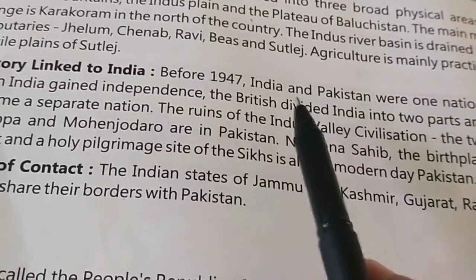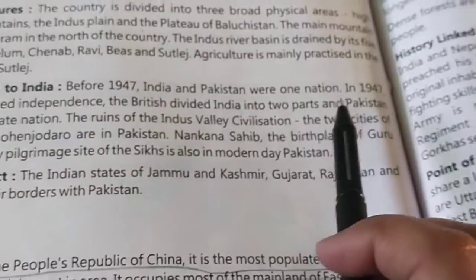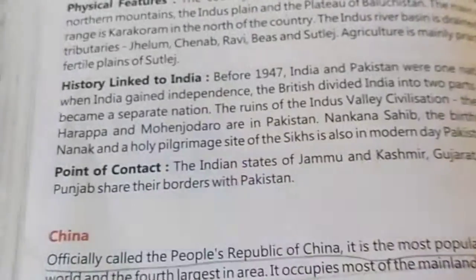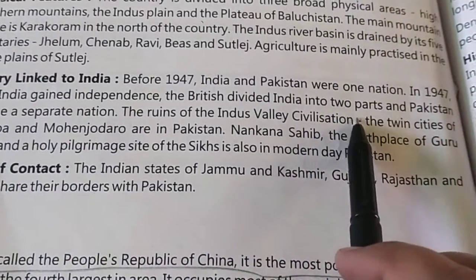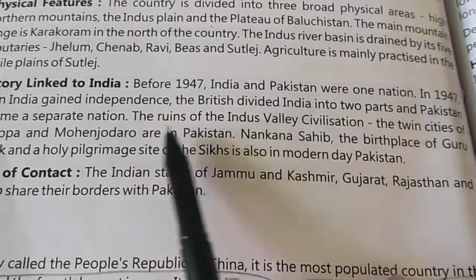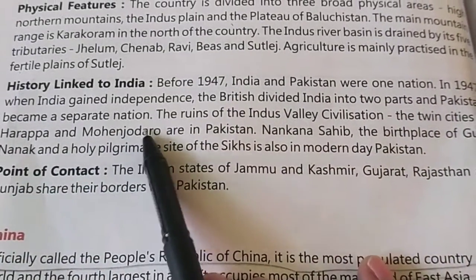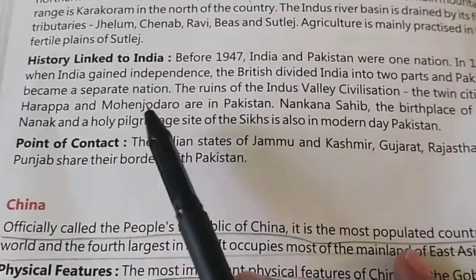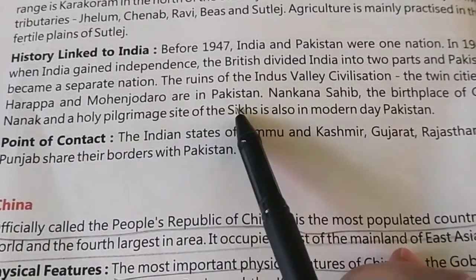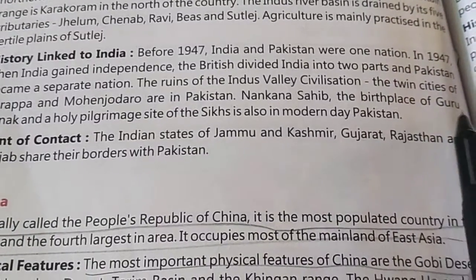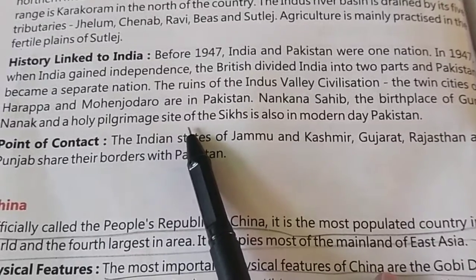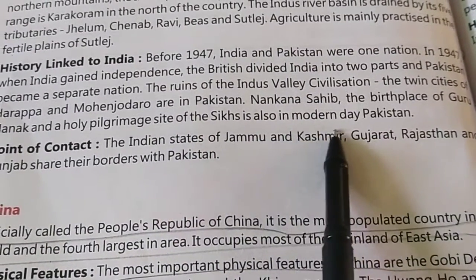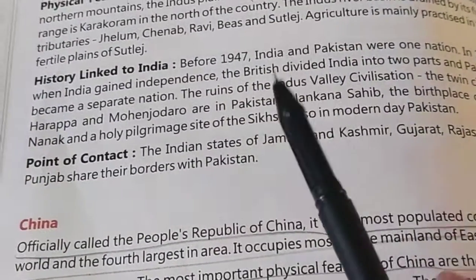Before 1947, India and Pakistan were one nation. In 1947, when India gained independence, the British divided India into 2 parts and Pakistan became a separate nation. The ruins of the Indus Valley civilization, the twin cities of Harappa and Mohenjo-daro, are in Pakistan. Nankana Sahib, the birthplace of Guru Nanak Dev Ji and a holy pilgrimage site of Sikhs, is also in modern day Pakistan. I think all of you come to know.